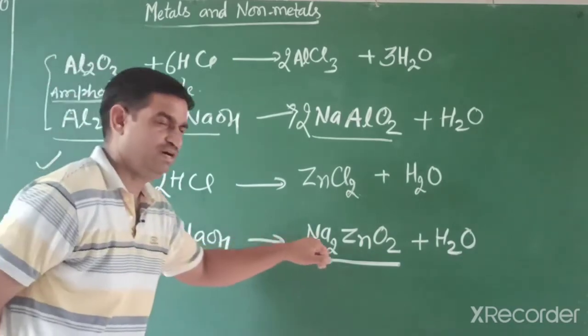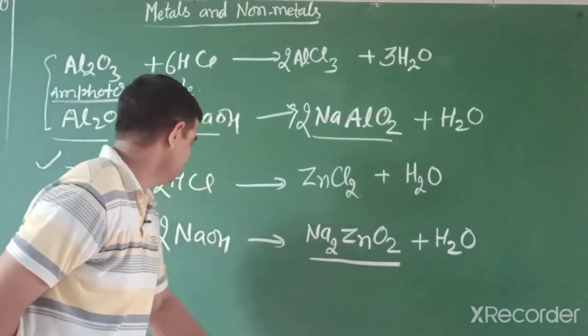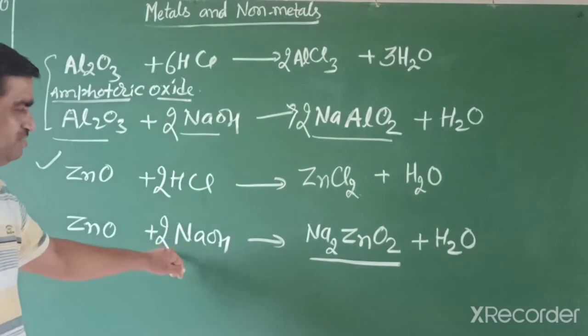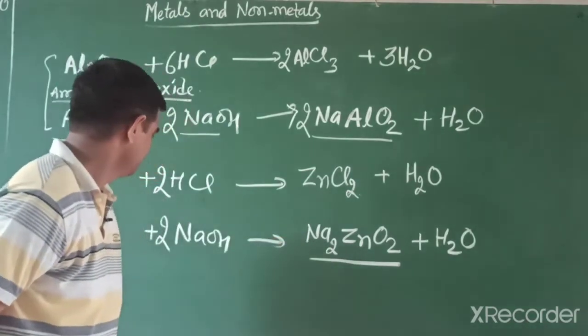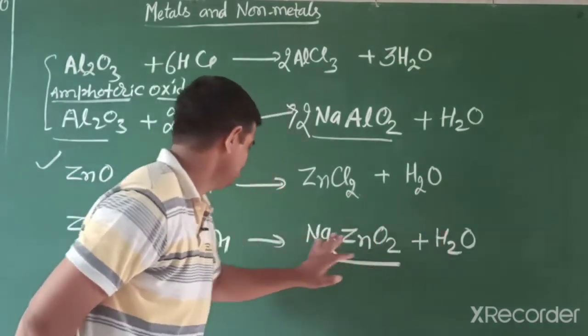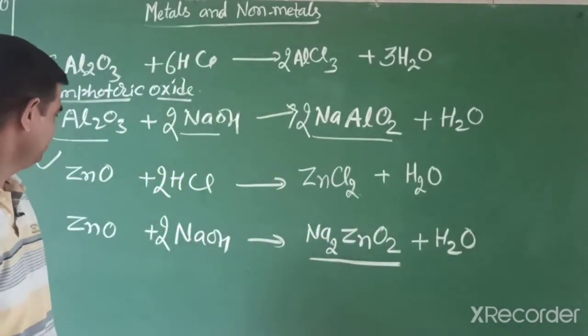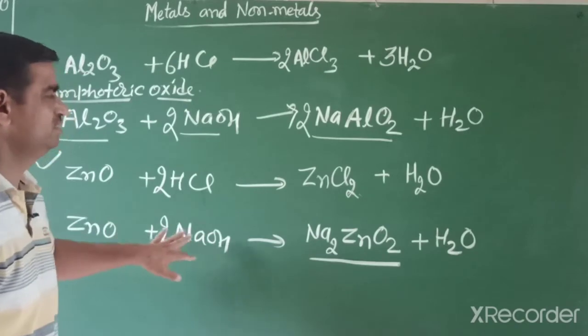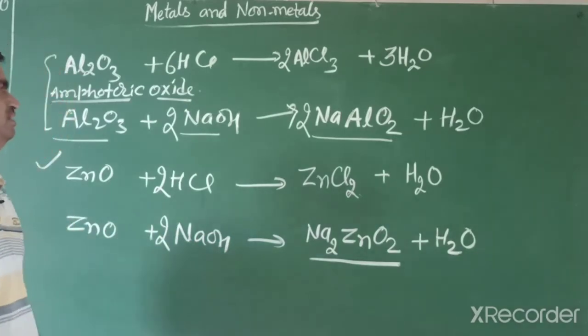Zinc is 1, left side, right side also 1. Sodium left side 2, that also 2. Hydrogen right side 2, left also 2, both are balanced. Oxygen 3, 2 and 1, 3. So now the reaction is balanced.